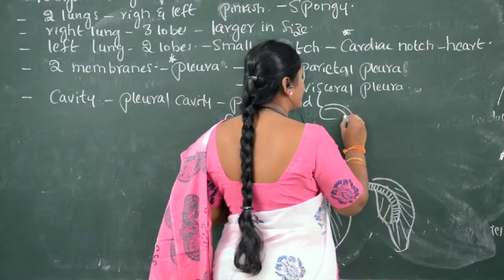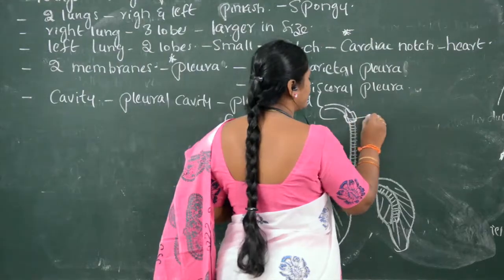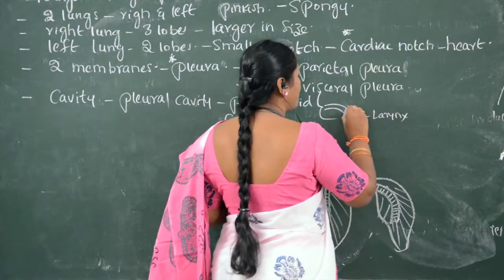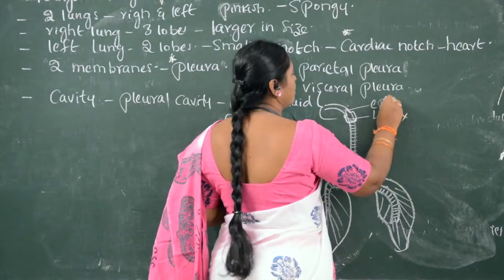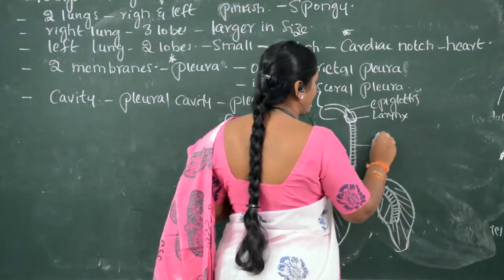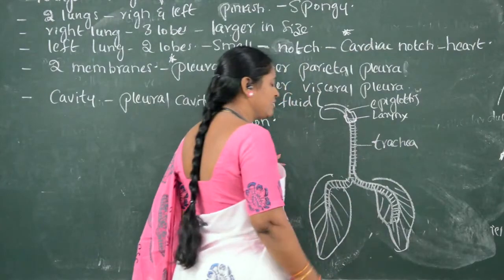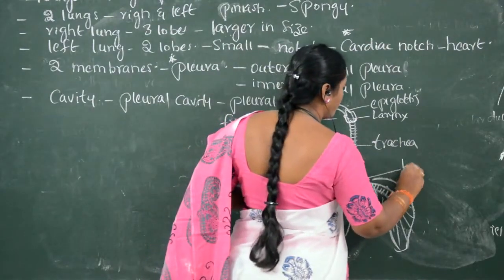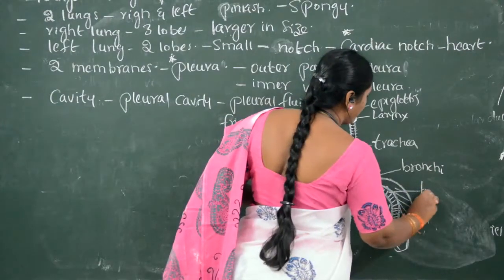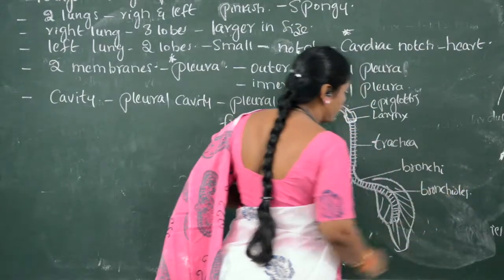So here we can see the epiglottis. This is known as the larynx. It is a flap-like structure called epiglottis. Whereas the trachea is lined with C-shaped structures. Then bronchi. Another one is bronchioles.